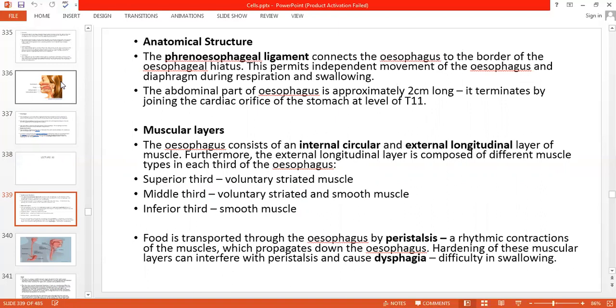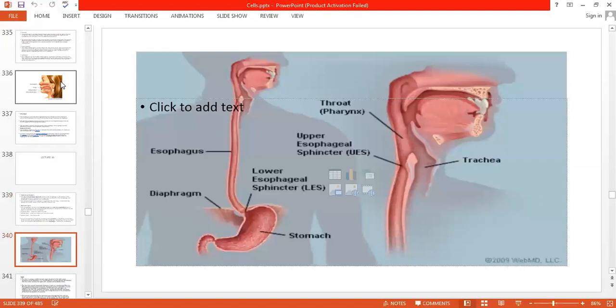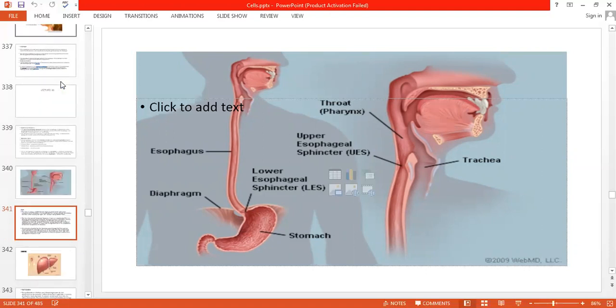Means when we take food from the mouth, it will enter into the pharynx and then into the esophagus. It won't drop directly into the stomach, but it will move slowly and gradually downwards, which is through the peristalsis. So peristalsis will control it. Over here is a figure. You can see the figure. Trachea is there. Throat, pharynx is there. Right? Esophagus, diaphragm, lower esophageal sphincter, and stomach.